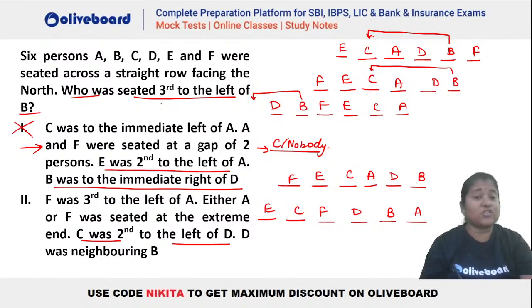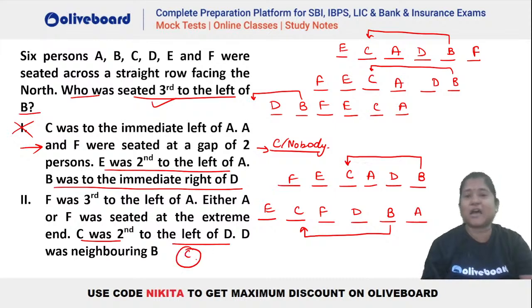Now the question was who is third to the left of B. Although you are getting two different answers, you can see two different arrangements we are getting, but the answer remains constant, isn't it? Who is third to the left of B? You can see we are getting C here. Similarly, here also we are getting C. So that means although we are getting two different arrangements, the answer remains constant. So we can absolutely give the answer to this particular question. That is, yes, C is the one who is third to the left of B.